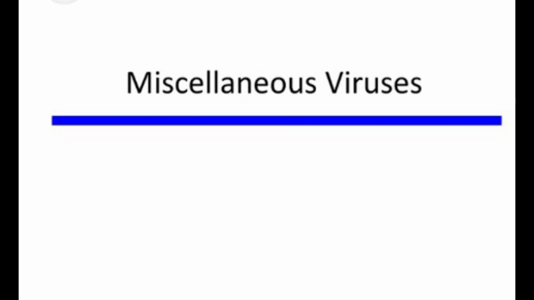Polyomaviruses. The polyomaviruses are non-enveloped, 42 to 45 nanometer diameter, with 72 capsomeres, icosahedral capsids. The viral genome is double-stranded DNA molecules. Different polyomaviruses: mouse polyomavirus, simian virus 40, JC polyomavirus. It causes progressive multifocal leukoencephalopathy.